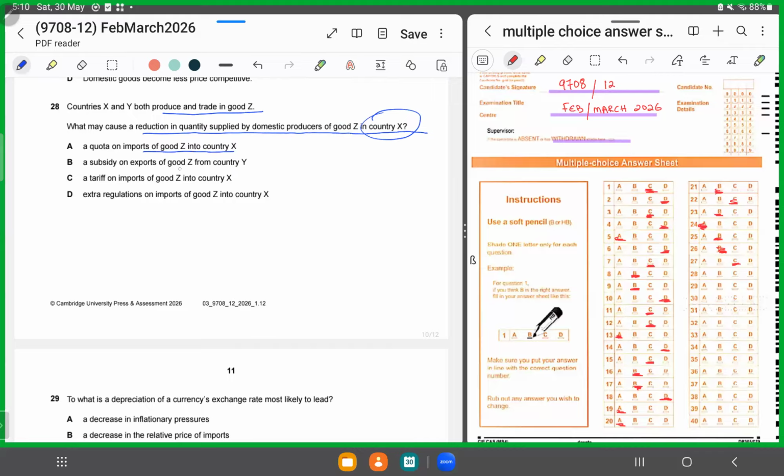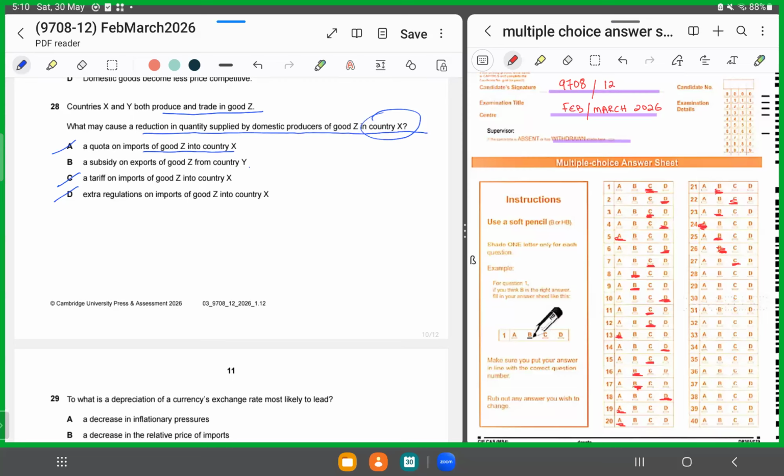It cannot be A, it cannot be C, it cannot be D, right? All right. Why? Because here we are talking about local goods being exported, so less would be supplied by domestic producers.